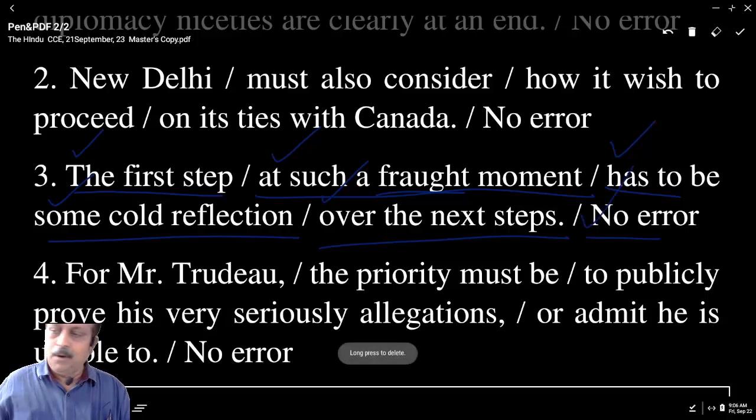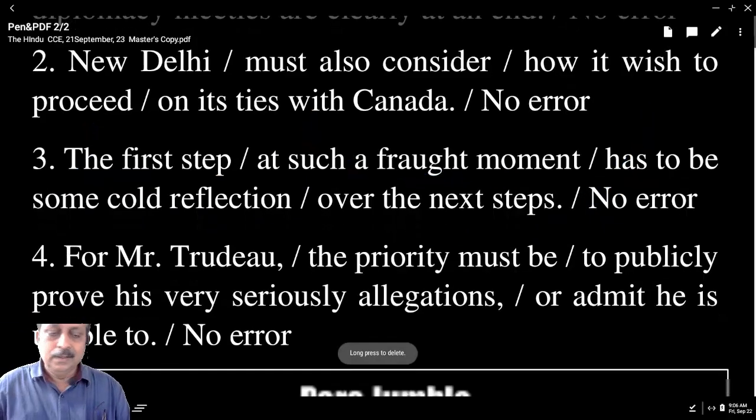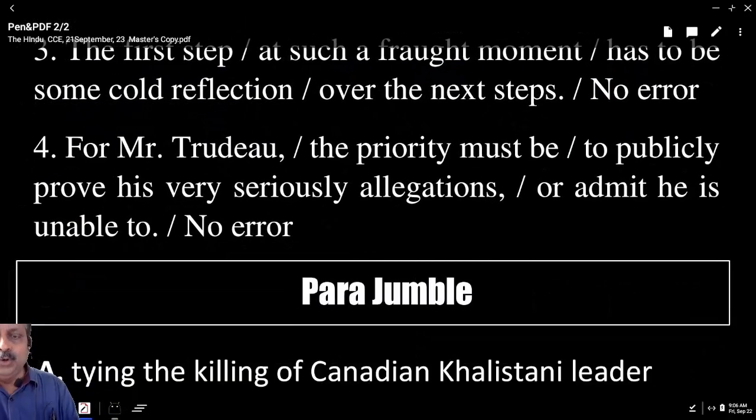Go to question number 4. For Mr. Trudeau, the priority must be to publicly prove his very seriously allegations or admit he is unable to.